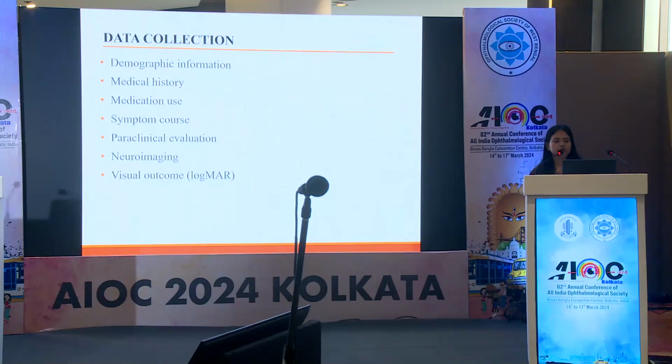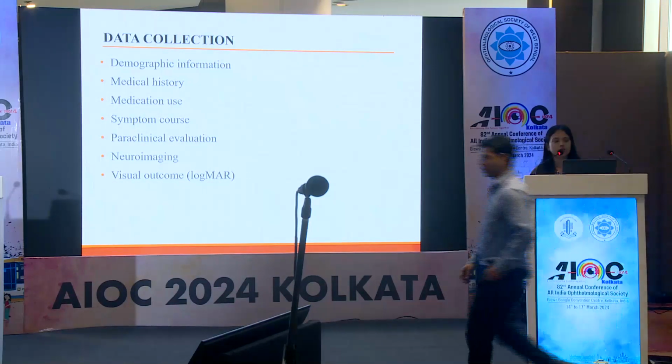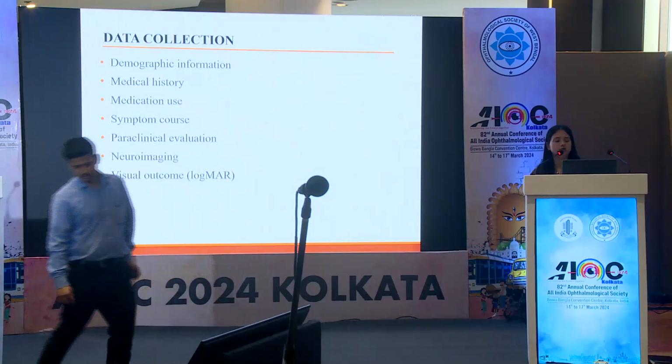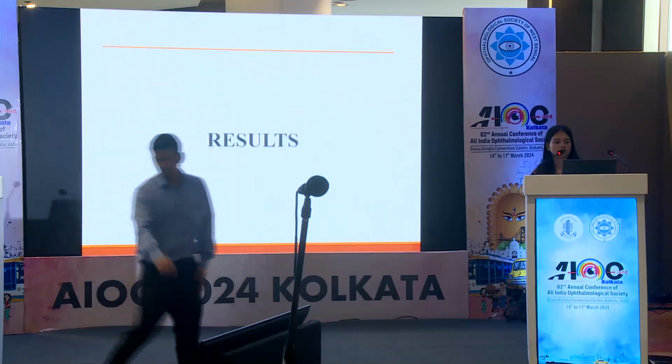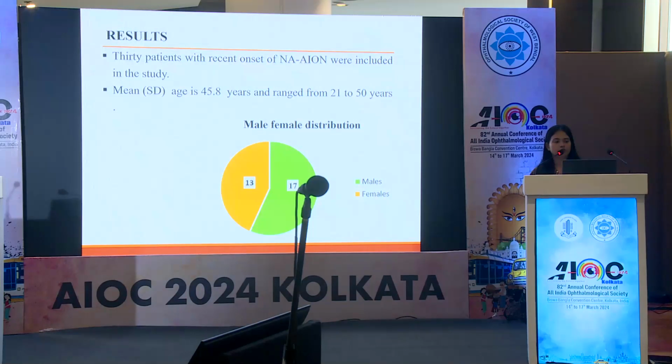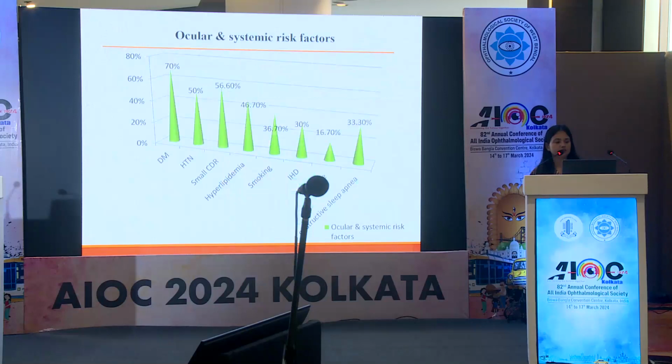Data collection included demographic information of the patient, medical history, medication use, symptom course, paraclinical evaluation, neuroimaging and visual outcome. Results: 30 patients with recent onset of NAION were included and the mean age was 45.8 years, which ranged from 21 to 50 years. Females were 13 and males were 17 in number.